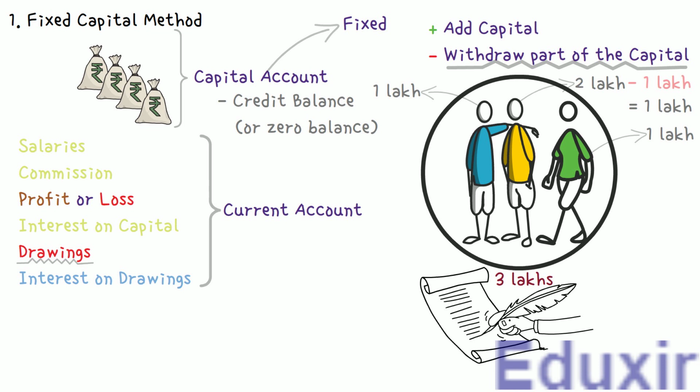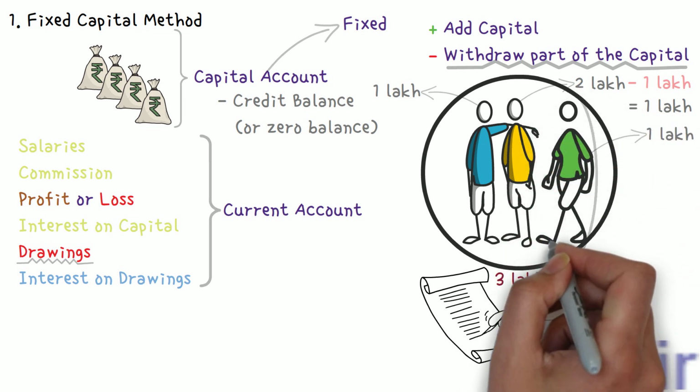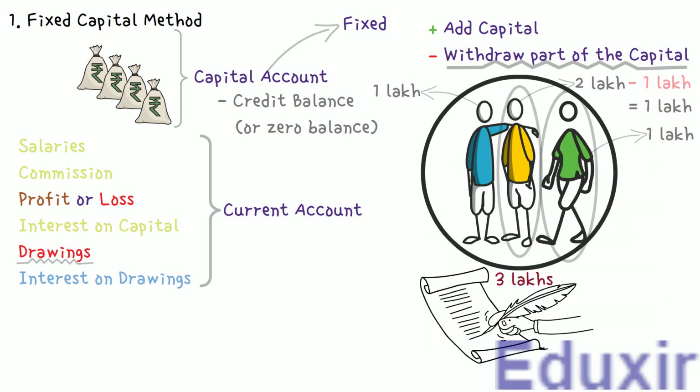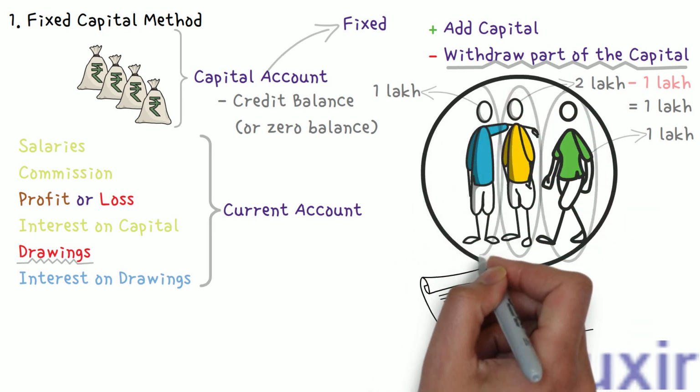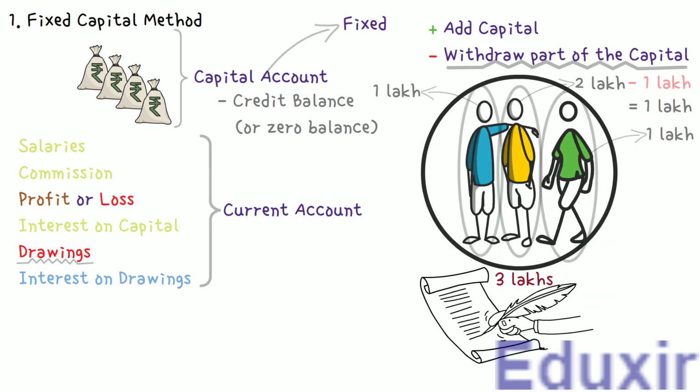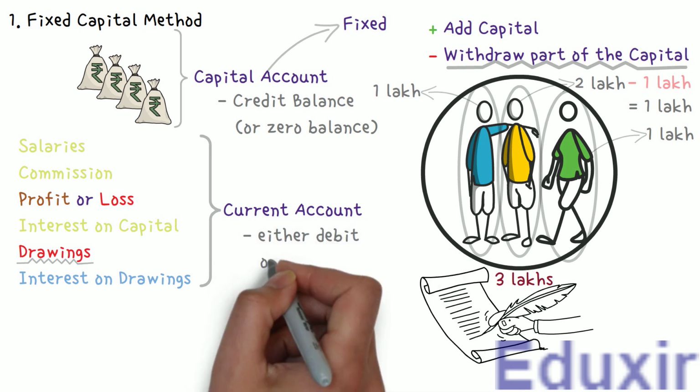Also note that it changes only for the partner who has brought in the new capital or has withdrawn the capital from the firm. It remains fixed for the other partners who have not added or withdrawn the capital. So, the capital accounts of the partners always show a credit balance. Now, if you consider the partner's current accounts, it might contain either debit or credit balance.